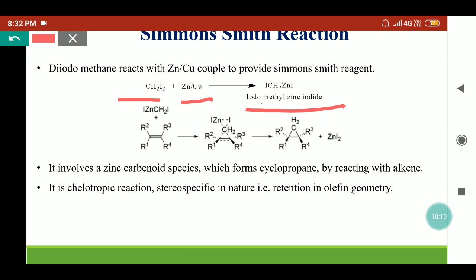Here we can see this is an olefinic moiety and this is a Simmons-Smith reagent. They couple with each other. So what happens? This CH2 forms the cyclic transition state and provides the cyclopropane derivative. Zinc iodide will eliminate from here. This involves a zinc carbenoid species and it forms a cyclopropane, and this is a chelotropic reaction because it is a pericyclic type of reaction which provides the stereospecific product where the retention will be maintained as it is in the olefin starting material.